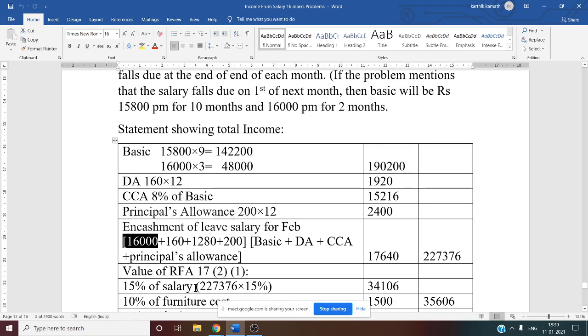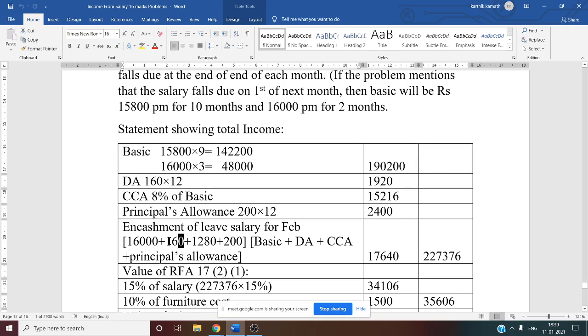So basic is 16,000 because the encashment of leave salary is for only 1 month, right? So 16,000. Then the DA, DA is 160. Why? Per month DA only we have to take, 160. Then CCA. Now CCA is 8% of the basic. That we know. Now we have to calculate for 1 month.